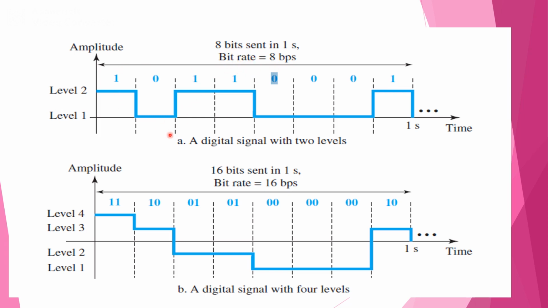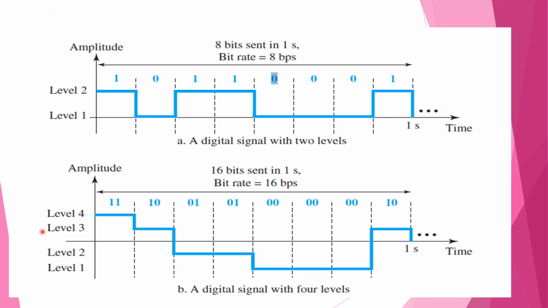Here we can observe that we have two levels, high and low, that is level 1 and level 2. Similarly, for the second example, the total number of bits transmitted in 1 second is around 16 bits. That means the bit rate is equal to 16 bits per second.